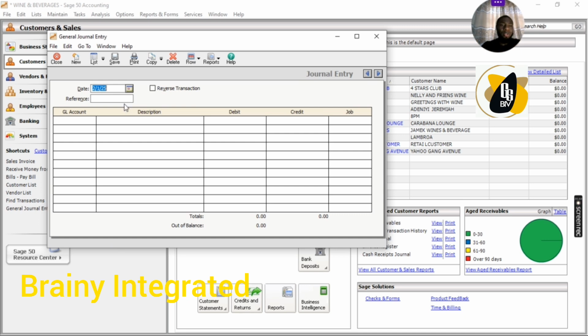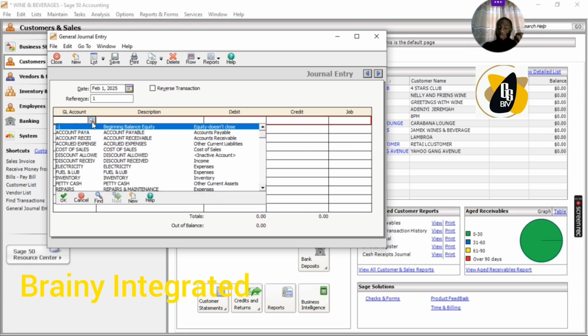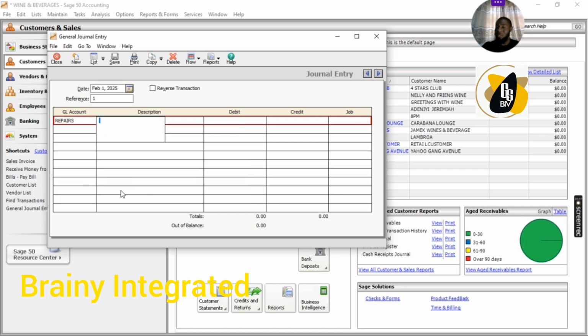So to do this, I'm going to come here and ask which account is the money entering, meaning the expenses that were incurred. Let's take, for example, a repair and maintenance of about 35,000. I'm going to debit repair and maintenance accounts with 35,000.